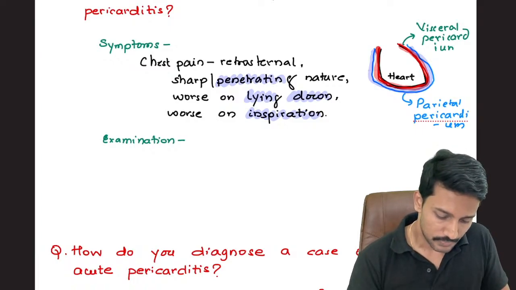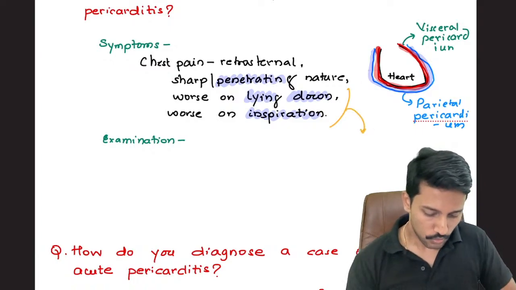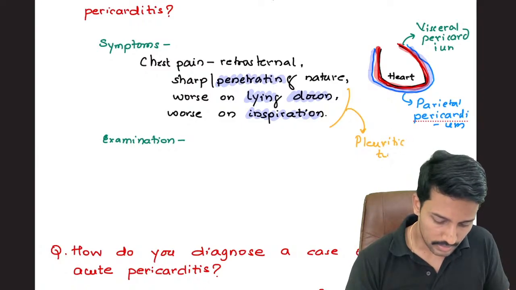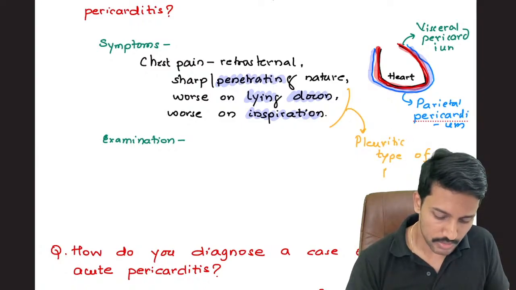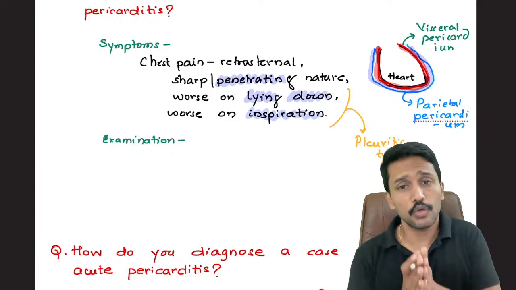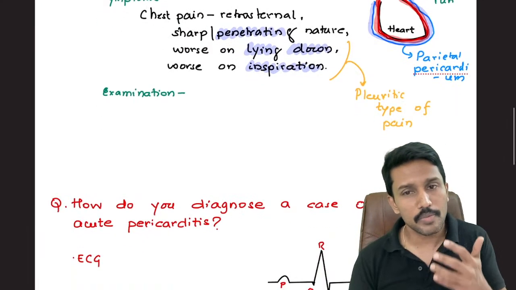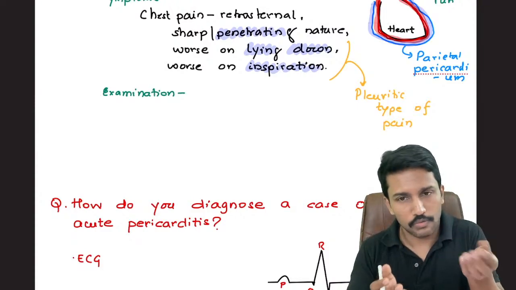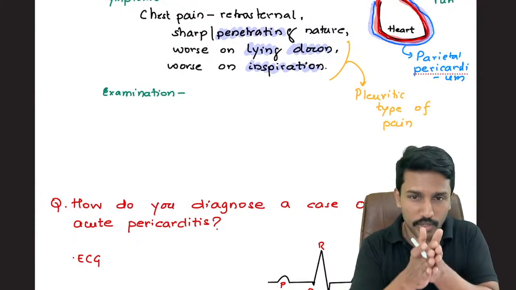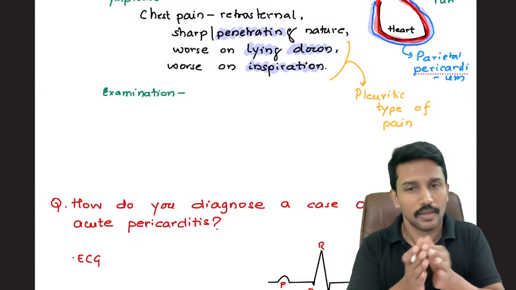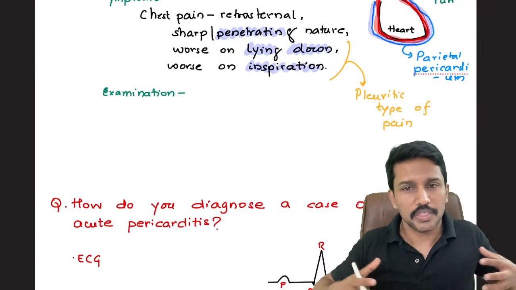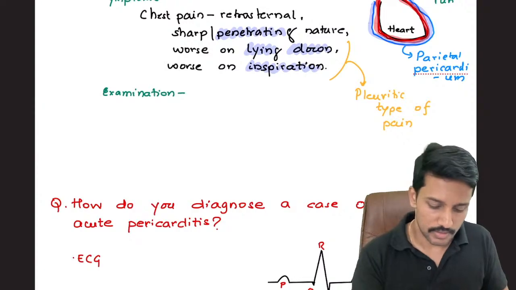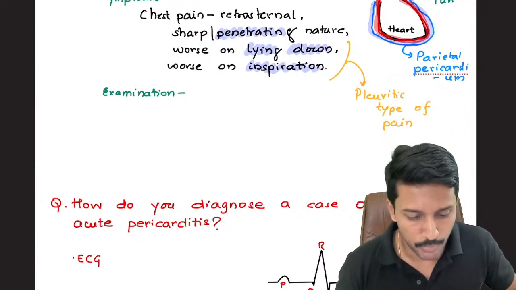And for this reason, this pain is also called pleuritic type of pain. Now, why am I using the term pleuritic type of pain? Because when I have pleuritis, I get the same nature of pain. What is that? Two layers of pleura. We also have visceral and parietal pleura. When the two layers get inflamed, they rub against each other and produce pain. There also, during inspiration, the lung is expanding, the two layers rub against each other and produce more pain. That is why this is called pleuritic type of pain.